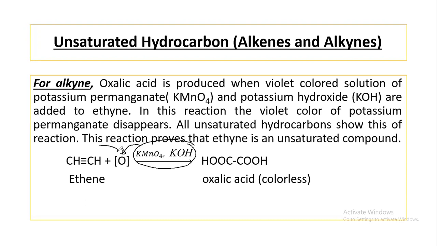This nascent oxygen oxidizes the ethyne molecule and produces oxalic acid, or ethanedioic acid. This is a colorless acid. Before the reaction, the color of potassium permanganate was violet. After the reaction, the color disappears. So it is a reaction that proves ethyne is an unsaturated compound.